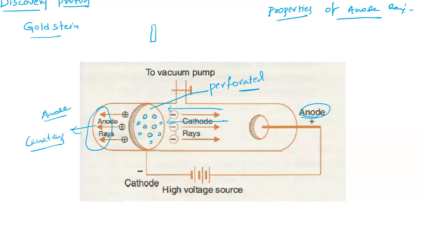Only they differ in some points. The first point where they show a difference: cathode rays were deflecting towards the positive charge of an electric field. Here anode rays are deflecting towards the negative charge of the electric field. That means from this you can say that the anode rays are having positive charge. Because of this positive charge only, in the presence of an electric field, they are deflecting towards a negative charge.